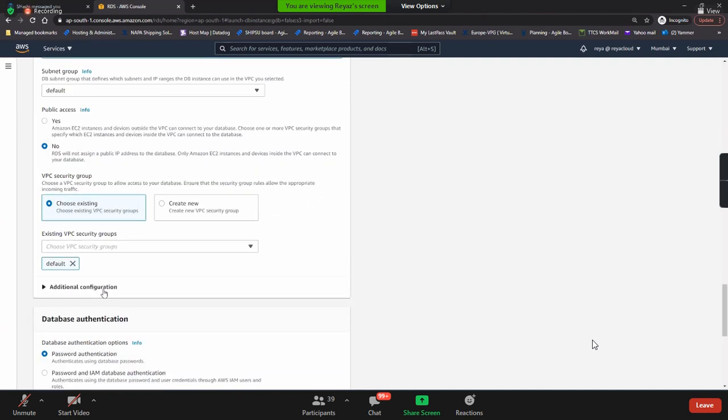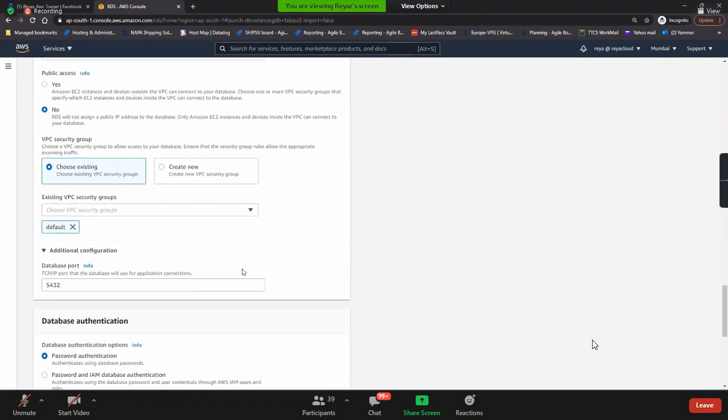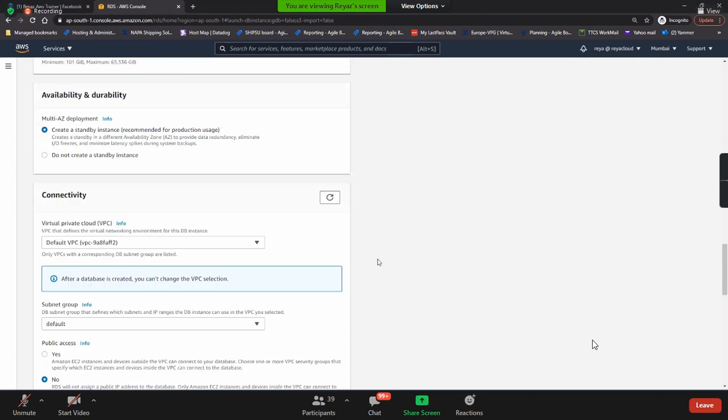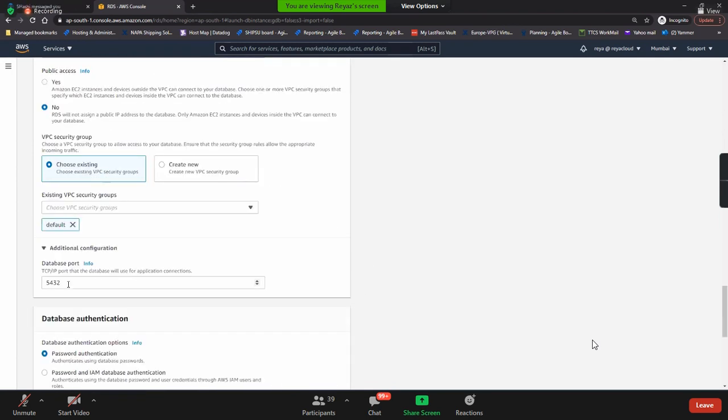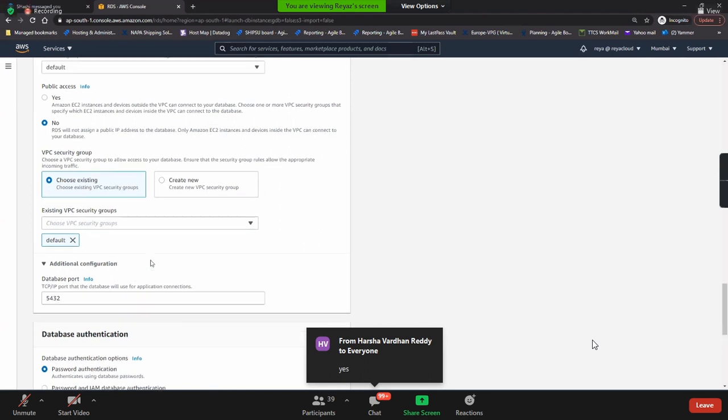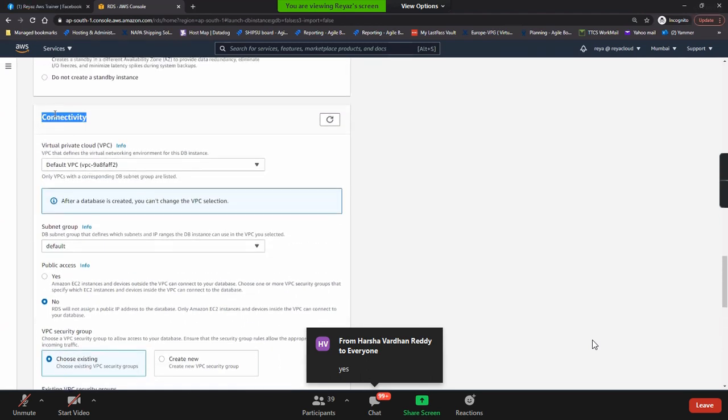Okay. And if you click on additional configuration, this is the database port number. Guys, database port number, we have selected Postgres, right? Postgres port number is 5432. We need to enable this port number in this default security group. Yes or no? Yes. In order to connect to this Postgres database engine, you need to enable this port number on your security group. Is this clear on the connectivity?